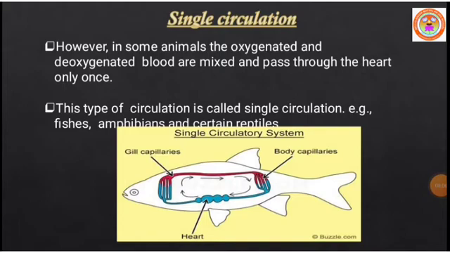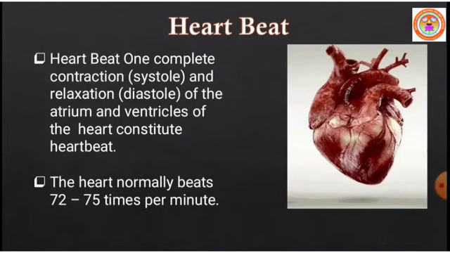Dear students, now you might have understood the different types of circulation in our body called systemic circulation, pulmonary circulation and coronary circulation. Now we will continue next with heartbeat, initiation and conduction of heartbeat.